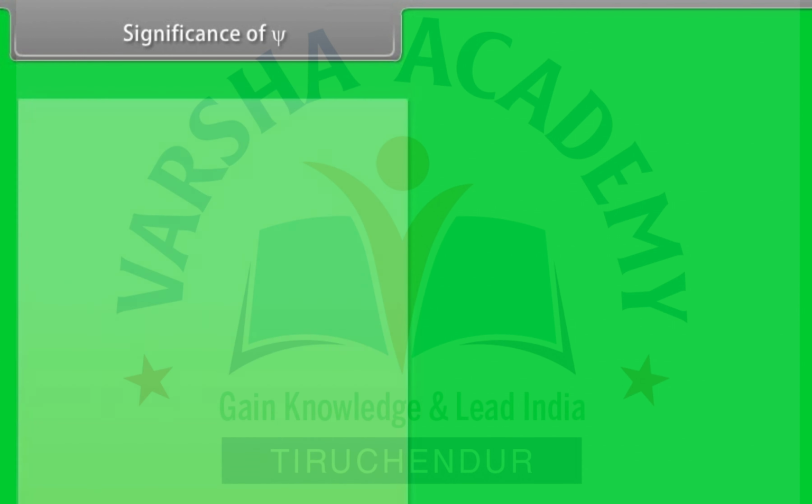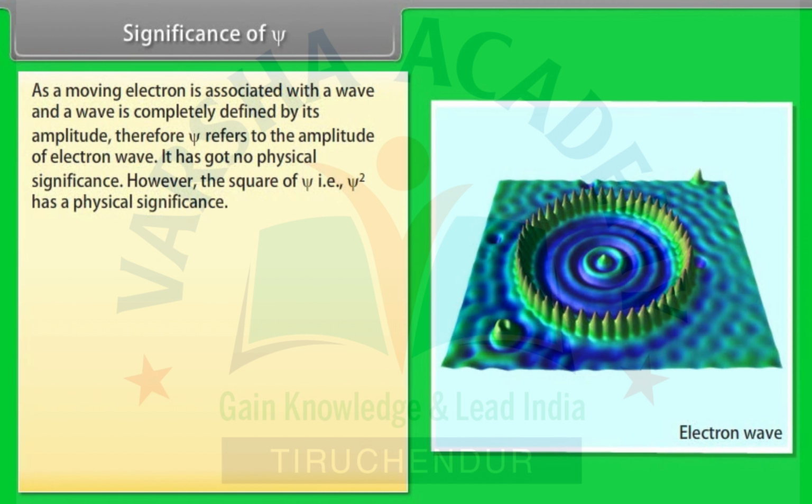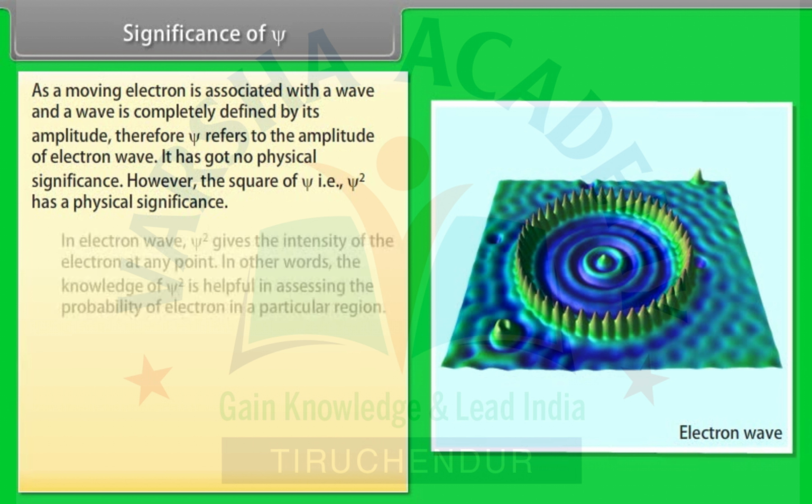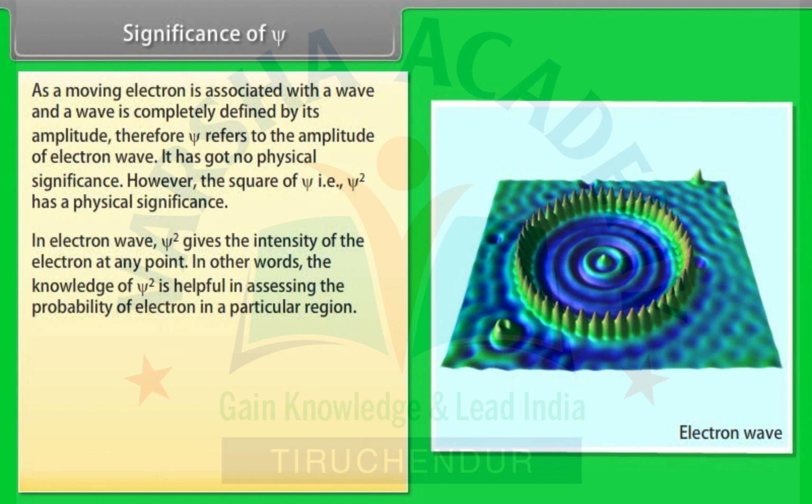Significance of Ψ. As a moving electron is associated with a wave and a wave is completely defined by its amplitude, Ψ refers to the amplitude of the electron wave. It has no physical significance. However, the square of Ψ, that is Ψ², has a physical significance. In an electron wave, Ψ² gives the intensity of the electron at any point.